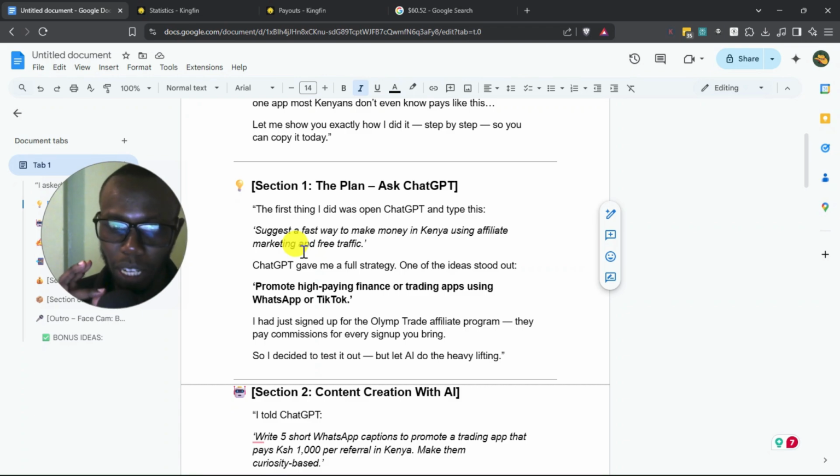Number one, affiliate marketing means you refer people to products or services in this case, and you get paid if they buy something, which is very beautiful. The next thing is free traffic. Free traffic means I don't have to pay anything to get people to visit that product or a service. So I need that traffic to go to that site or product and make a purchase. Then I get a cut out of that.